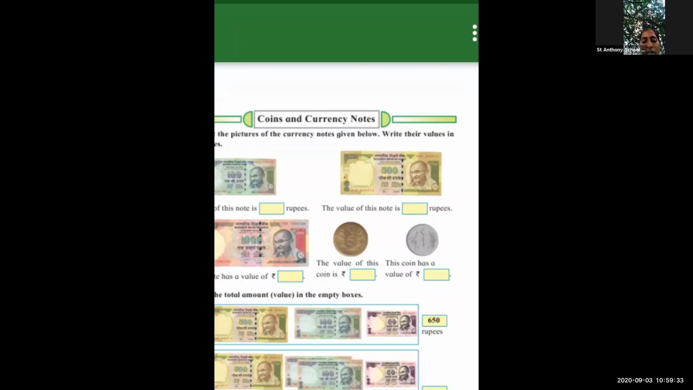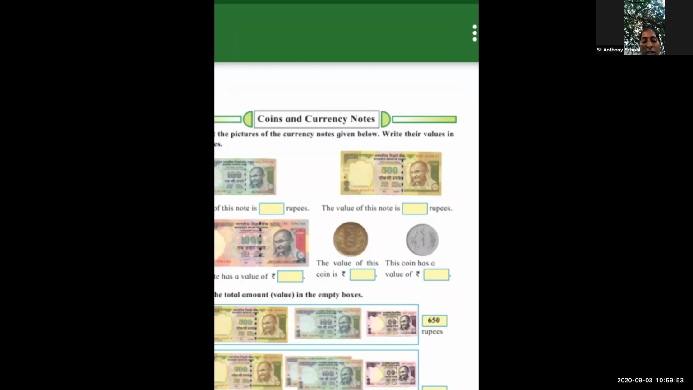Wait, students. Now you want to identify the coins. Already I given you the 1 rupees coin, 5 rupees coin, 2 rupees coin. This already I given you. And everyone know about these coins also, because you all are identified.